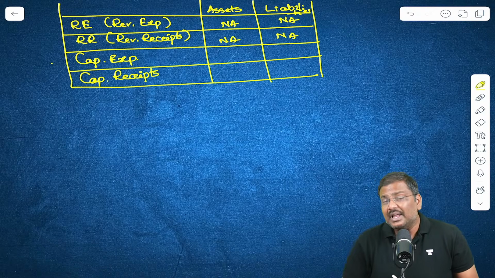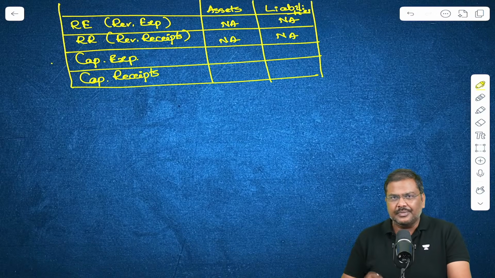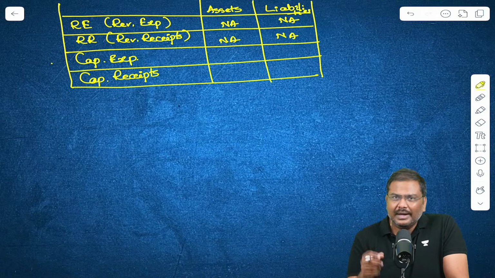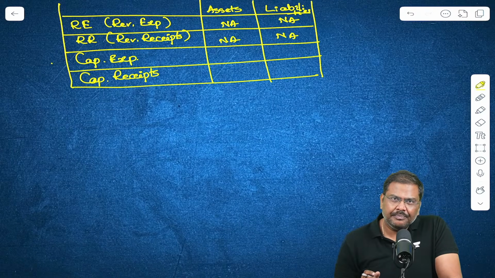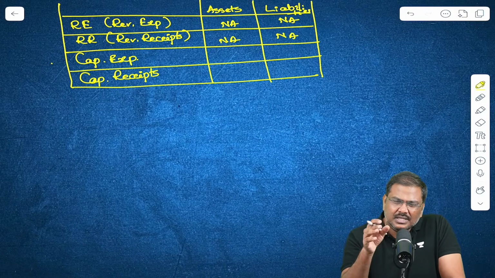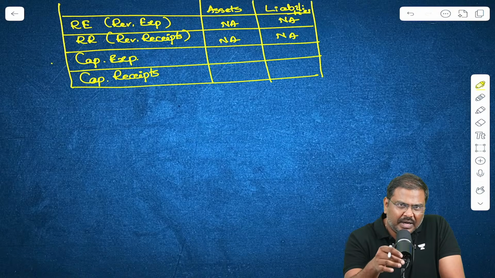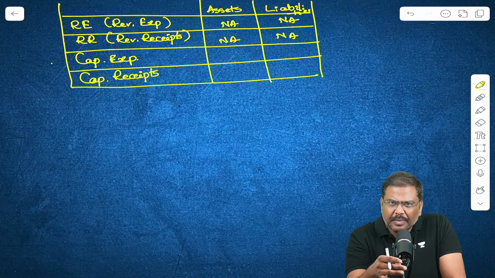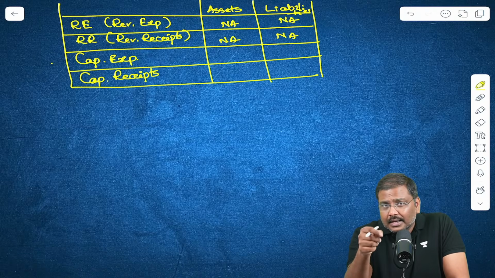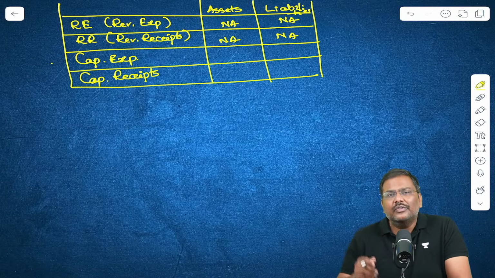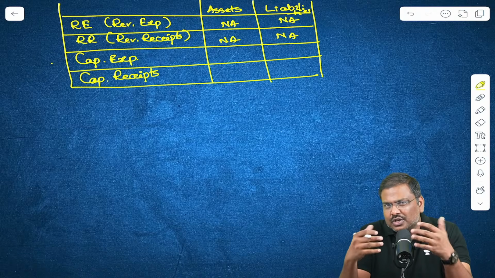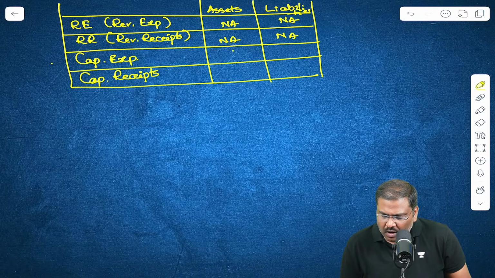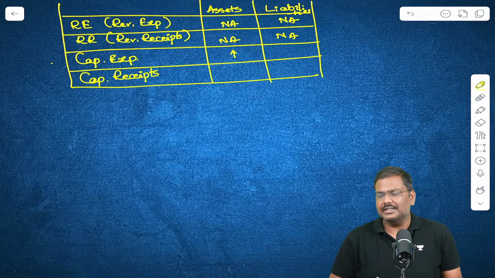But what about capital expenditure and capital receipts? How do you remember it? Please remember with this example. For capital expenditure, just remember the example of Government of India constructing a road. Government of India spending money and constructing a road. Now when the Government of India constructs the road, assets of the Government of India will increase.